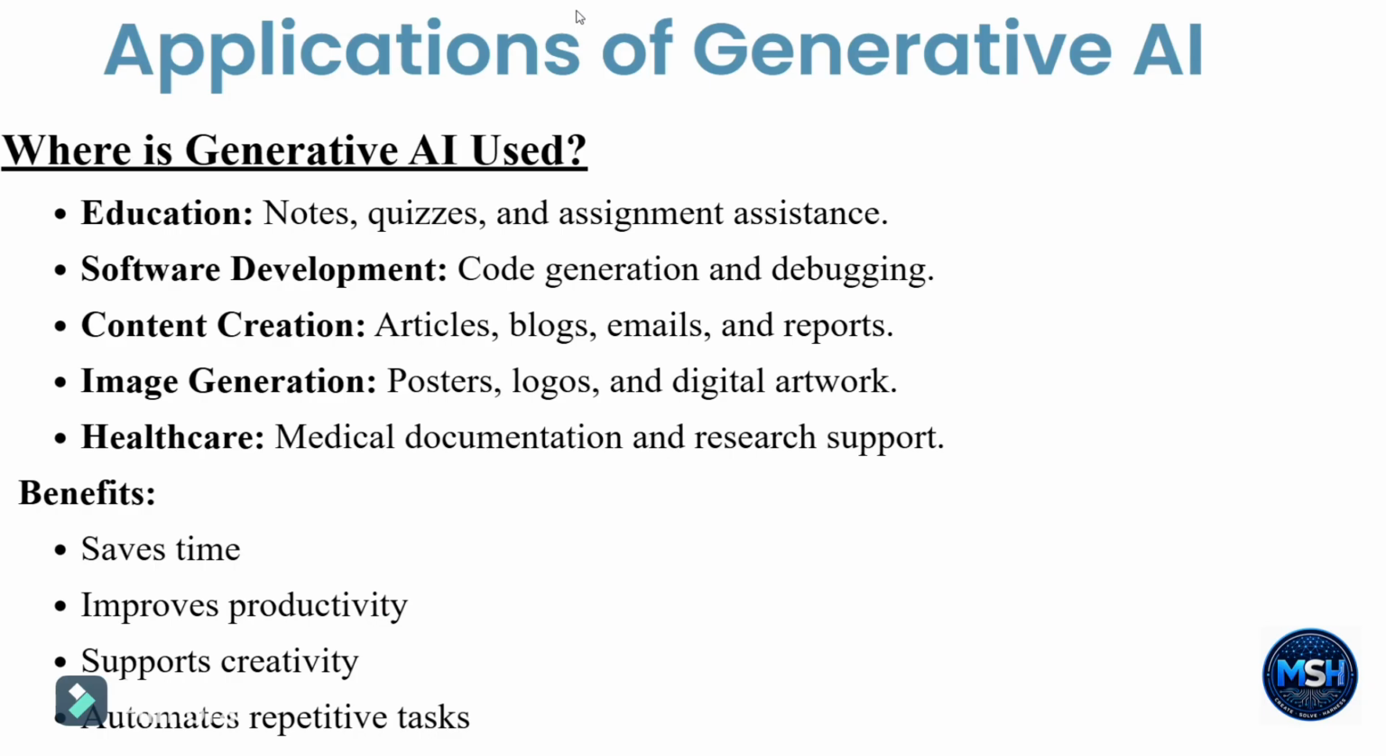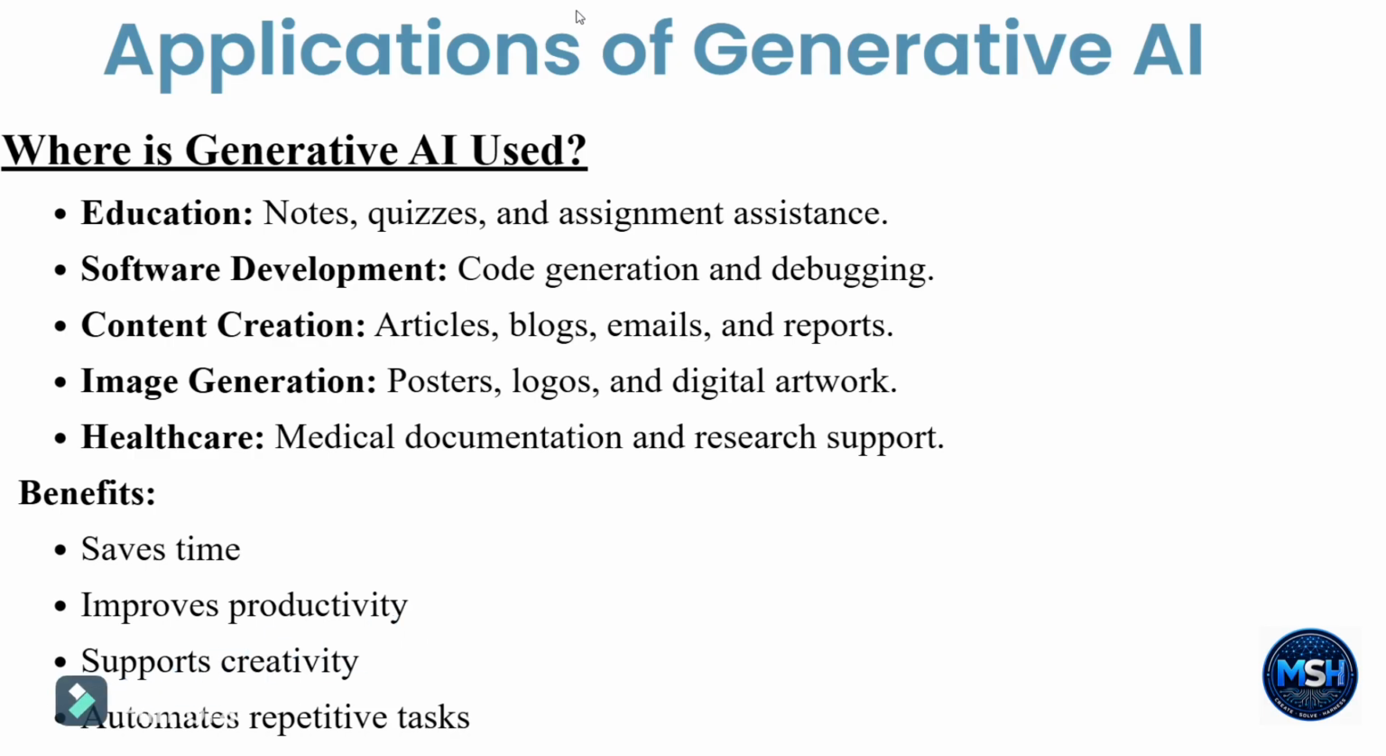It means that in just a second it can create content based on the user prompt. We can use it for generating images like posters, logos and digital artwork. As we can see, a lot of generative AI is used to create images. So many people are depending on AI to create images, posters and logos.